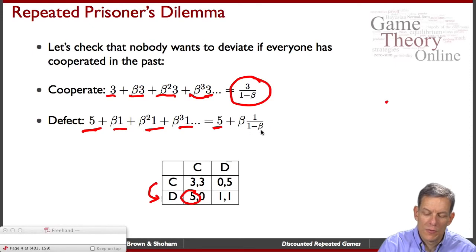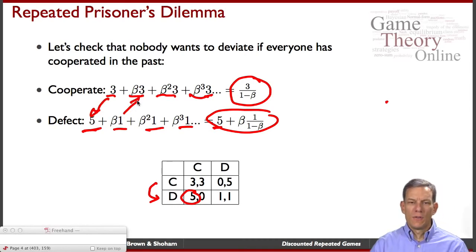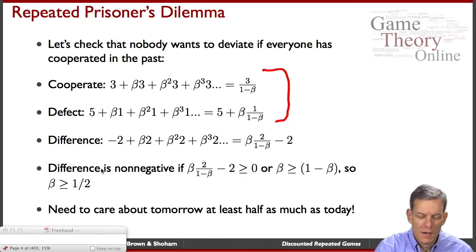This is beta times 1 over 1 minus beta. So if I deviate, what happens is in the first period, I get a gain, but then I lose in the subsequent periods. So there's a trade-off. And how big that trade-off is depends on the size of the discount factor. So we've got these two different payoffs. We can look at the difference between these.